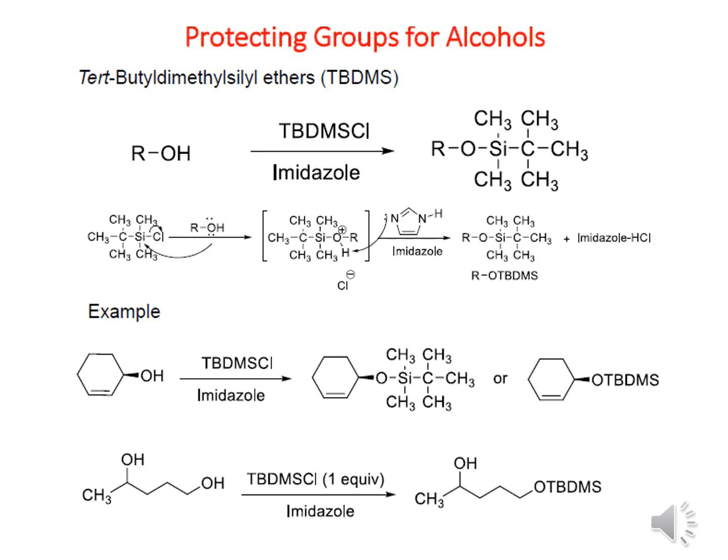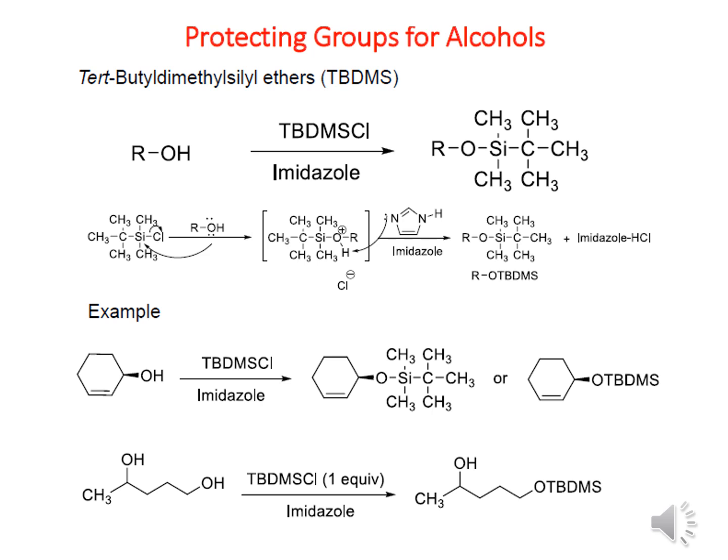Now let us see the reaction mechanism using tertiary butyldimethylsilyl ether. The alcohol is there, we give TBDMS chloride and imidazole as a base, and we get the silyl ether. First, the oxygen lone pair attacks the silicon center, and the oxygen-silicon bond is more stable than the silicon-chloride bond, so the silicon-chloride bond breaks, and this species is produced with a positive charge on oxygen. Finally, HCl is eliminated, because this proton can be abstracted by the imidazole base, and we get imidazolium chloride and the silyl ether.